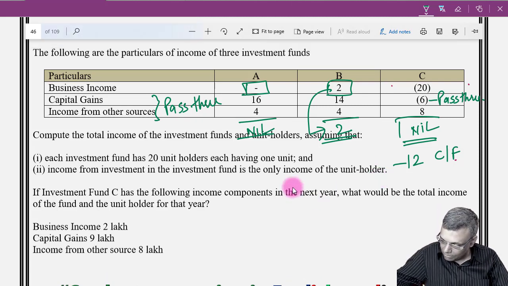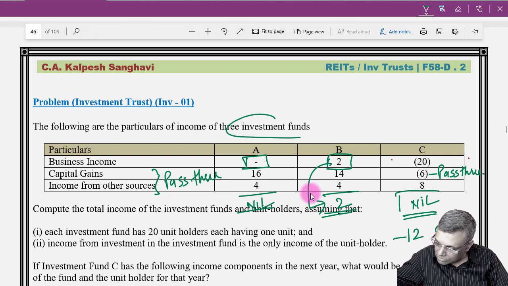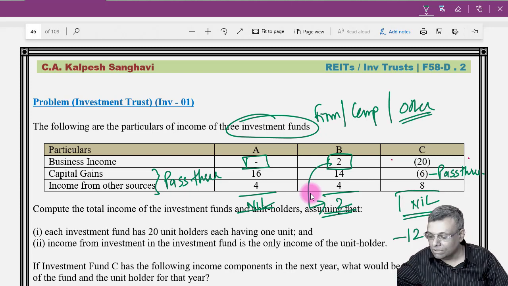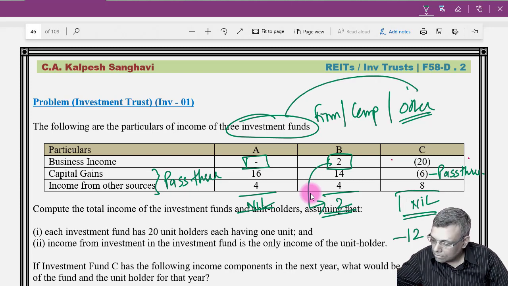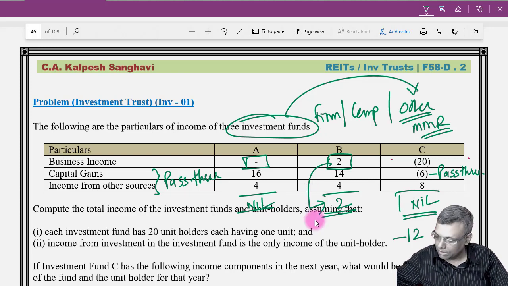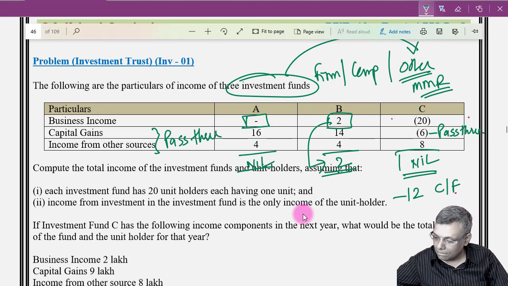Now see, it is not given to me whether this particular investment fund is a firm, company, or someone else. So what sort of entity is this fund? If you assume that this is others, then it will be MMR, rate of tax. If it is a firm, then the firm's rate of tax. If it is a company, then the company's rate of tax. So depending on the situation, the tax liability will have to be decided. That's all with respect to the investment fund.